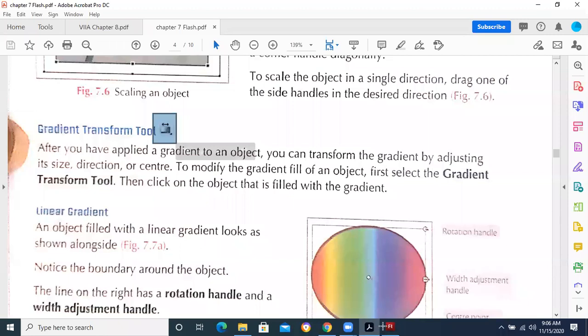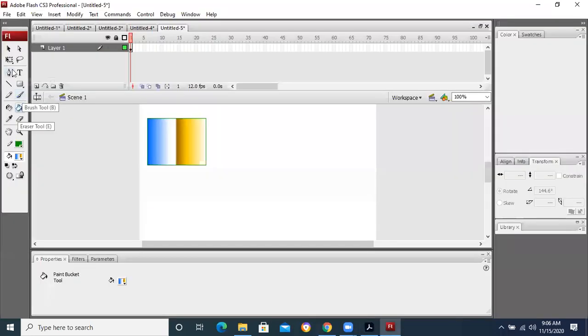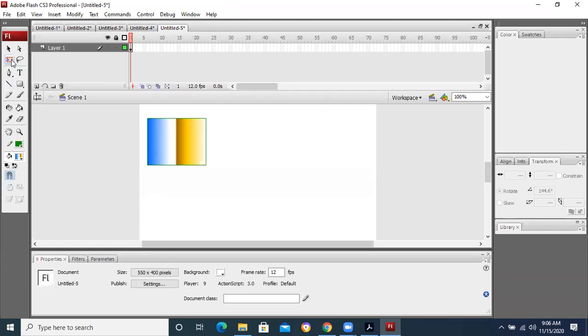This is the gradient tool available over here. When you click the free transform tool, it is available with it. Keep the free transform tool pressed whenever there are multiple tools; a simple small arrow is given over here, which shows that some other options are there.